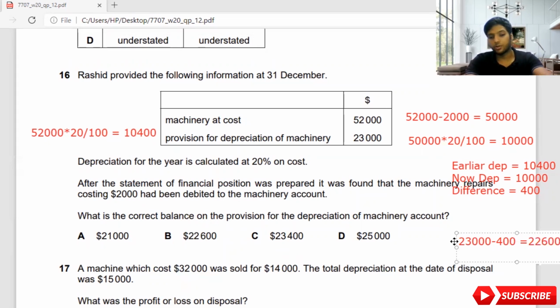So it's very straightforward, guys. You need to practice a bit more. In the May June 2020 paper also, I saw a question like this. So depreciation is always tested. Be a bit careful.